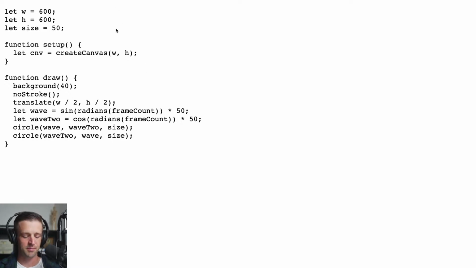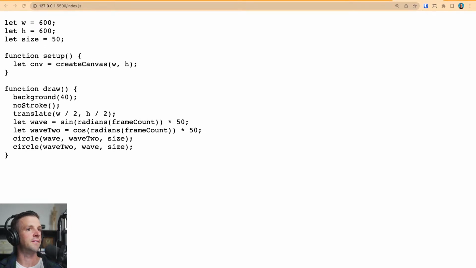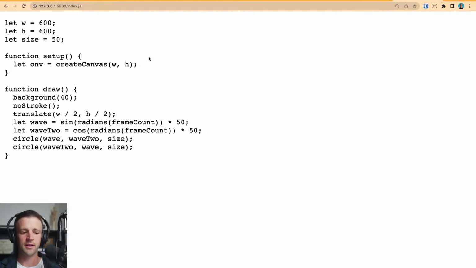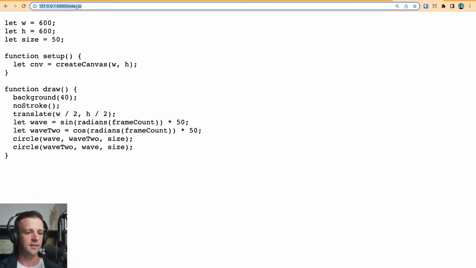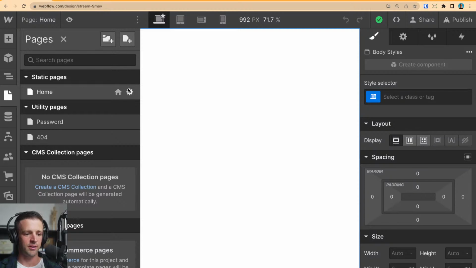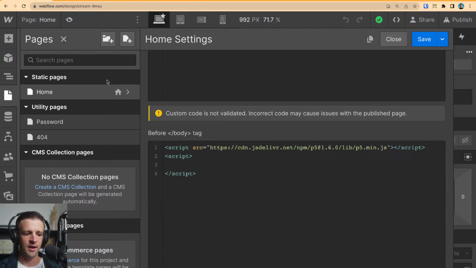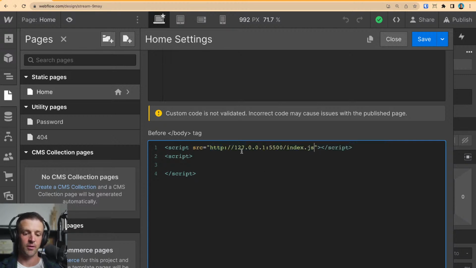So what I want to do is take from that address bar, you can't see it because it's off screen again. Let me actually see if I can bring it down. There you go. That's much better. Now I'm trying to click on OBS like it's my actual computer. So I'll take this and I'll come back to Webflow. Come into the project settings. Actually, this is the page settings, sorry. And now instead of importing the code from the CDN, I'm going to import it from our localhost.